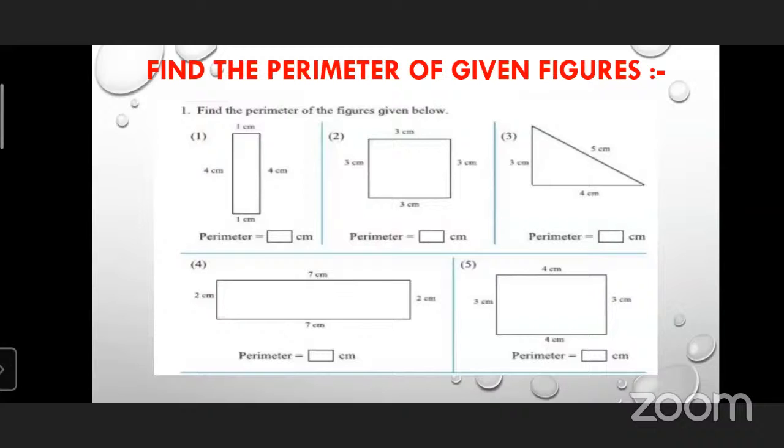Why? Because as I told you, opposite sides are of equal length. When we study about rectangle, opposite sides are of equal length, and the opposite sides are directly across from each other, right? And there are 4 corners, and each carries a 90-degree angle. So this figure is a rectangle. So what will be the answer? 2 into bracket length plus breadth. Yes, 4 plus 3 is 7, and 2 times 7 is 14 centimeter. Yes, very good. So 14 centimeter is the answer for the 5th question.